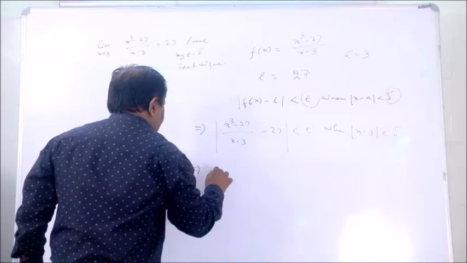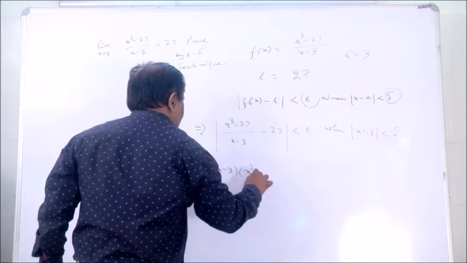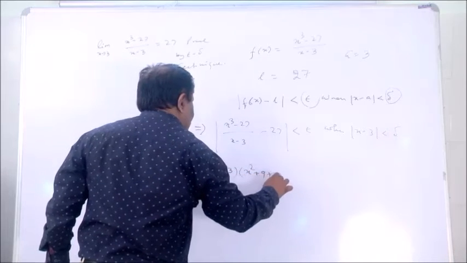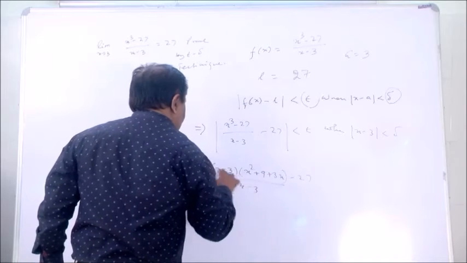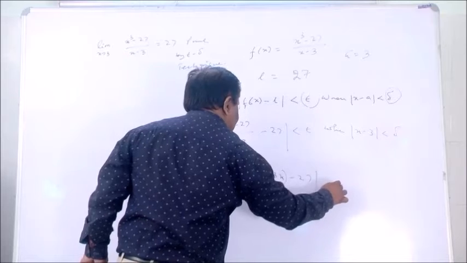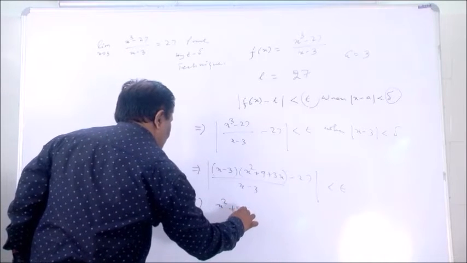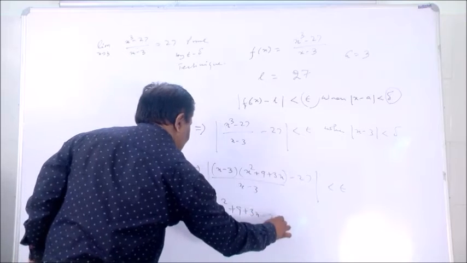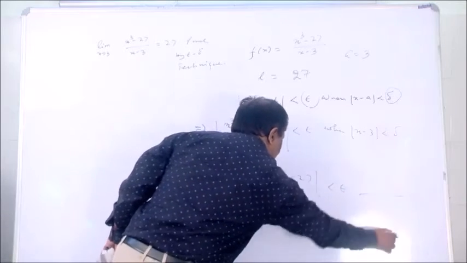So that implies x minus 3 whole into x square plus 9 plus 3x, minus 27, by x minus 3, x minus 3 cancel. So that implies mod of x square plus 9 plus 3x minus 27 is less than epsilon. The rest we have to write.